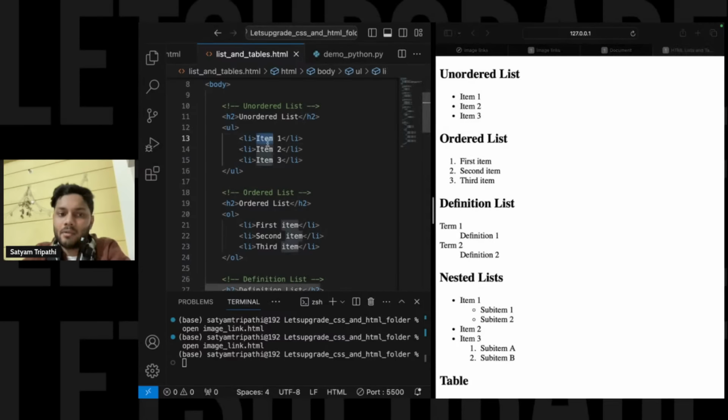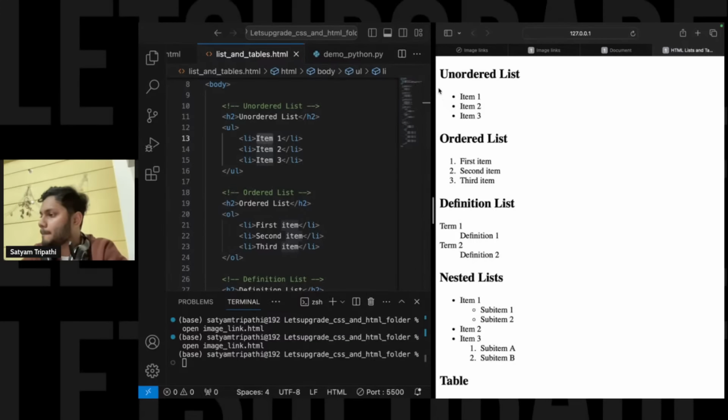First I added item 1, item 2, item 3, so it is written in sequence only. But the only difference is that these points are mentioned using bullet points. An ordered list is mentioned using 1, 2, 3 in a sequence, right?